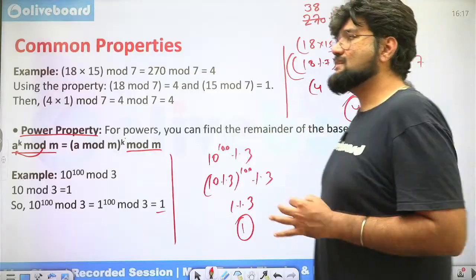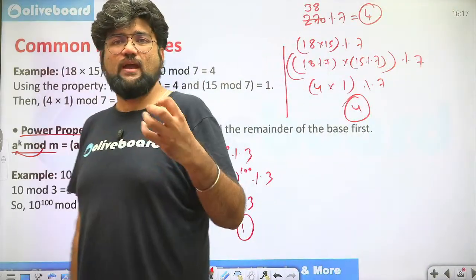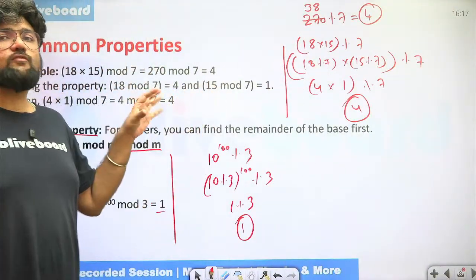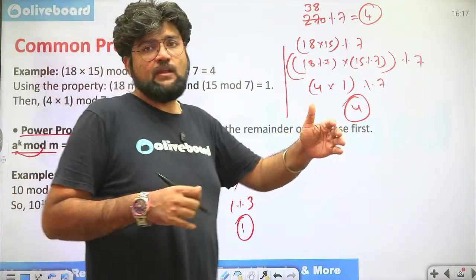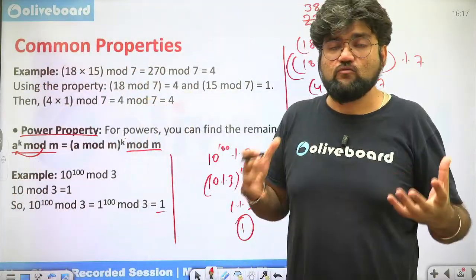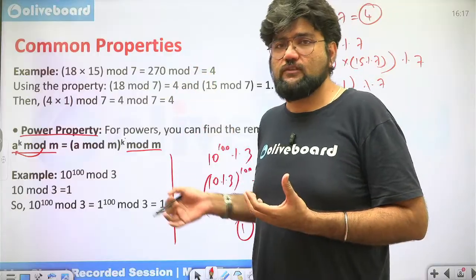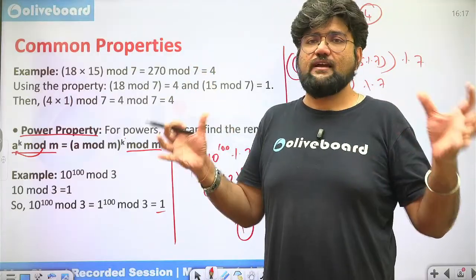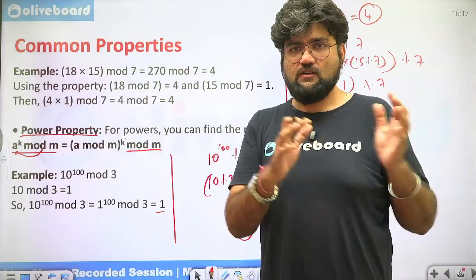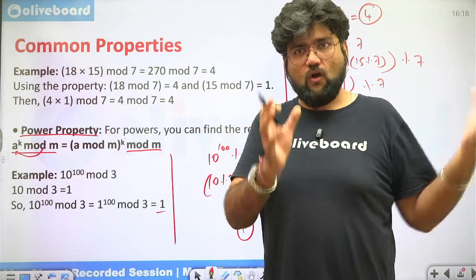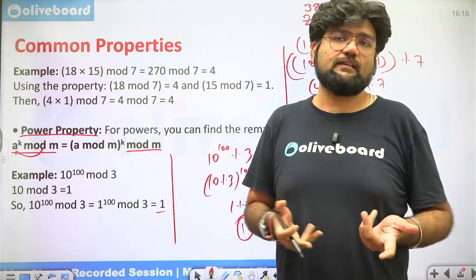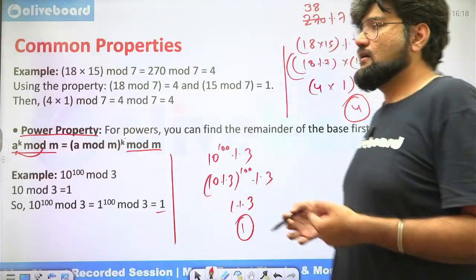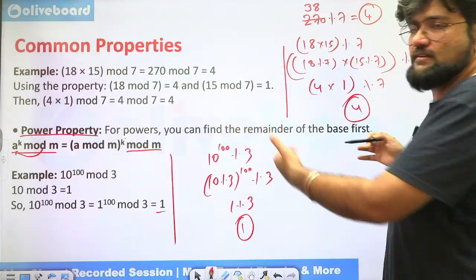Okay. Now these are common properties which are going to enable you to solve questions faster. So rather than each time going with a standard method, a lot of people, when they encountered the mod based question for the first time, were not aware of these properties. So what they simply did was they solved the LHS first, the value before the mod, simplified it, got a single number, then actually divided and found the remainder. That was the only choice they had. Okay. So again, this might simplify a lot of it for you.